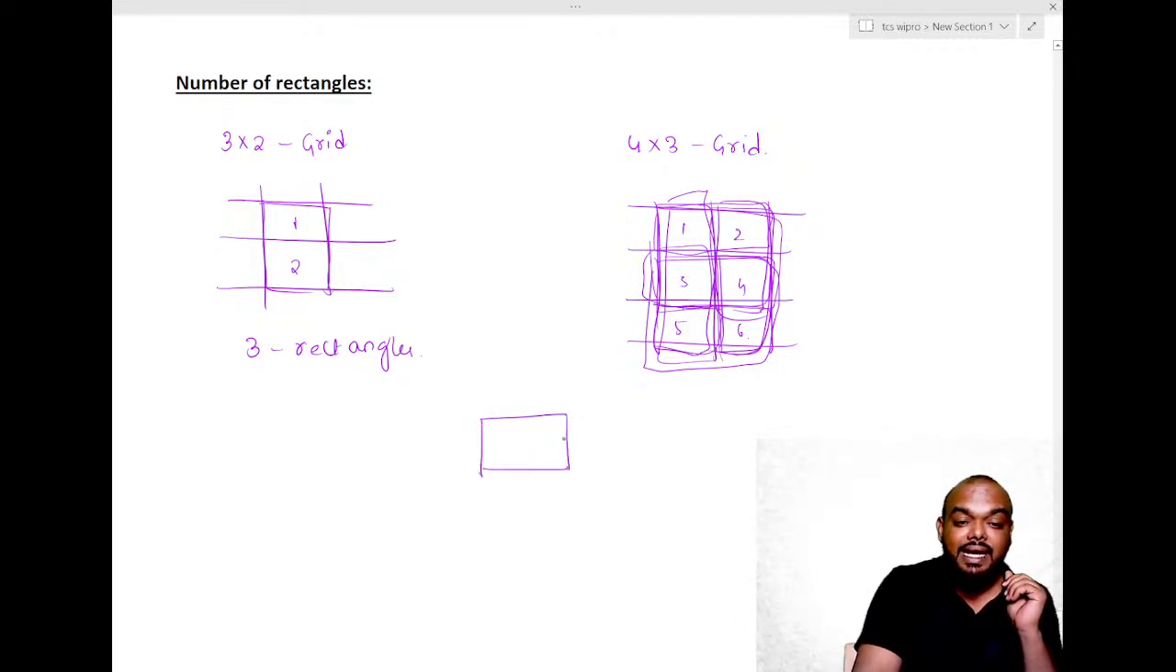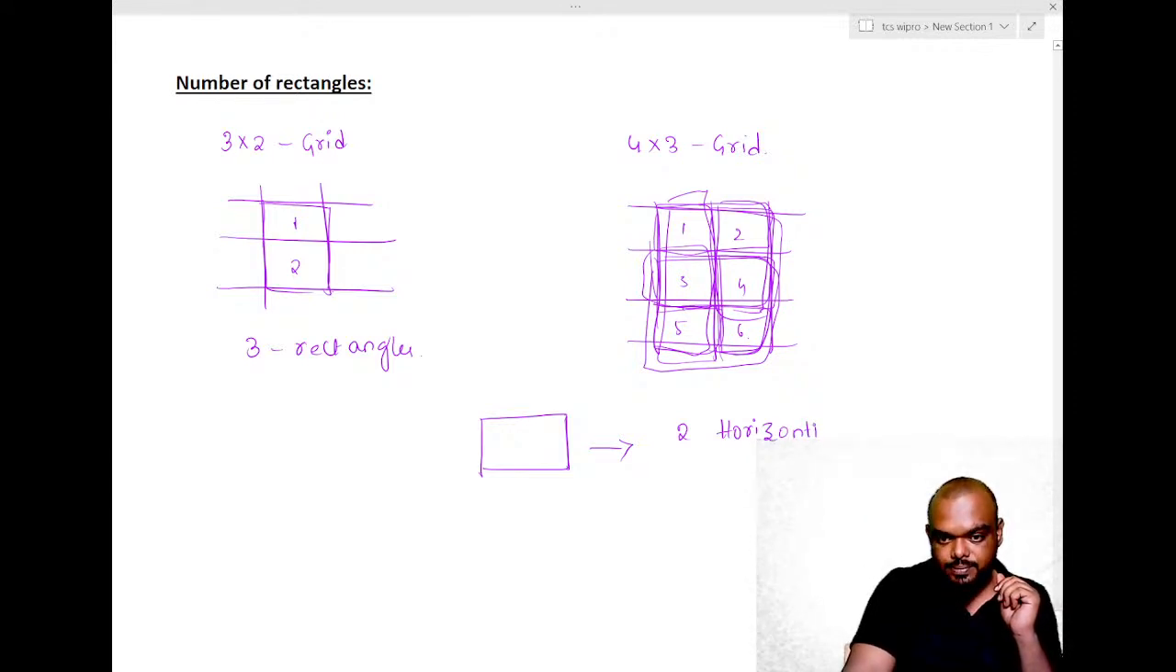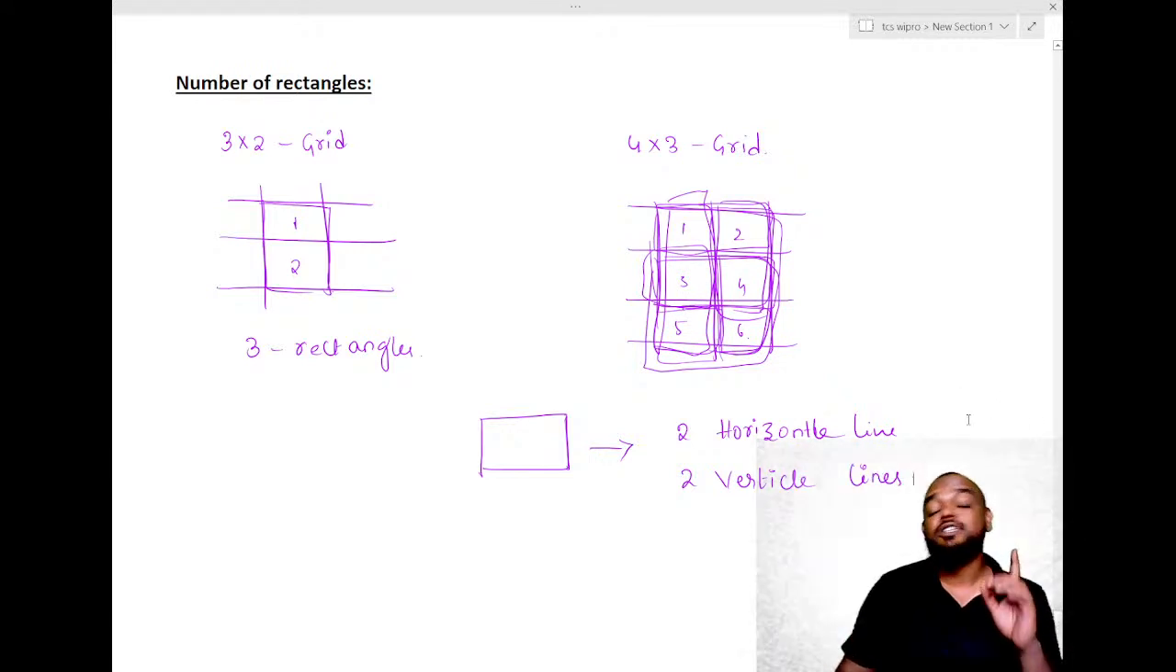How many vertical lines we need? 2 vertical lines. So to draw one rectangle, we need 2 horizontal lines and 2 vertical lines. Agree? We need 2 horizontal lines and 2 vertical lines for every one rectangle.